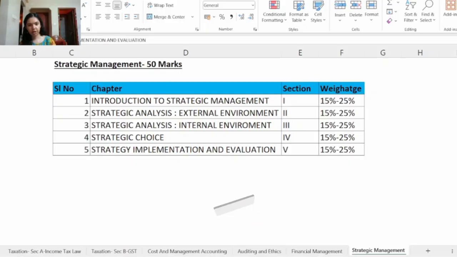Next, some tips were given on how to attempt independent MCQ. So for this, first read the question carefully.